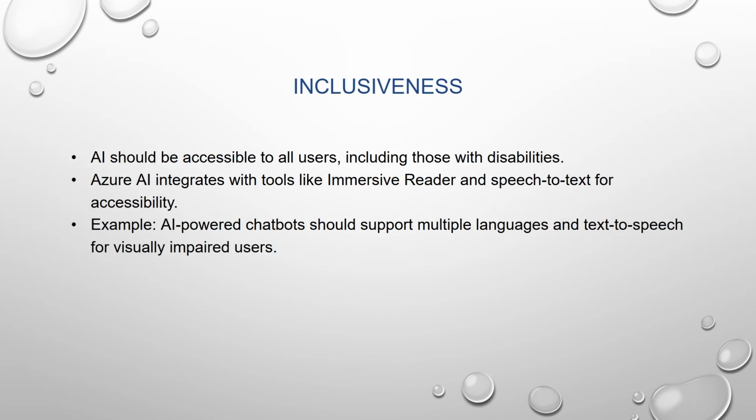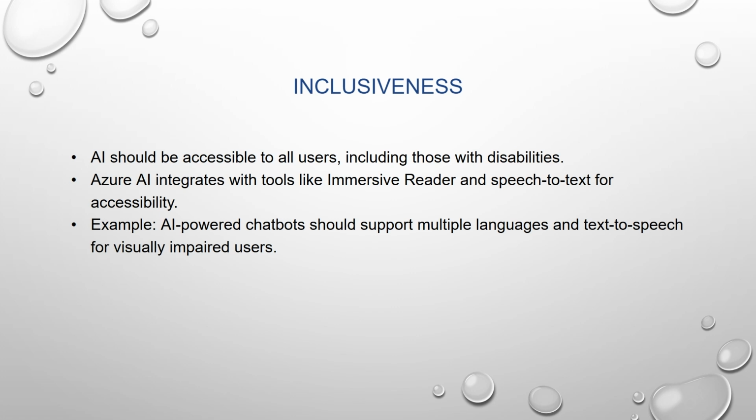Now, the next principle is inclusiveness. This means AI systems should be accessible to all users, including those with disabilities. For example, in the case of immersive reader, it reads written text aloud. So a visually impaired user who is not able to read the text can hear and understand what is written.